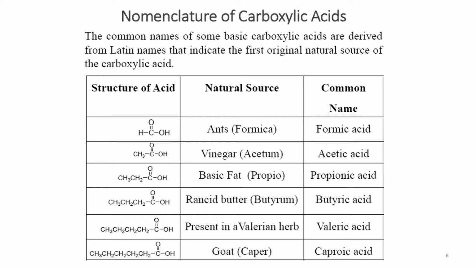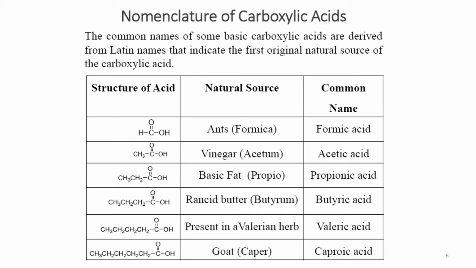Common names are sometimes derived from the source where these carboxylic acids are found. They are just given some trivial name with respect to their uses. But when we talk about the systematic way, then we have to follow some rules to name these compounds.